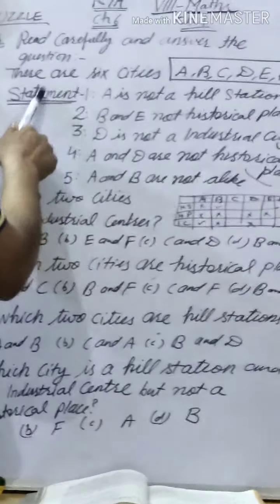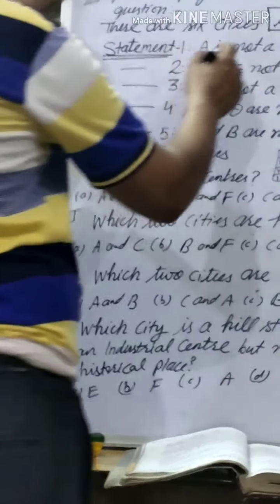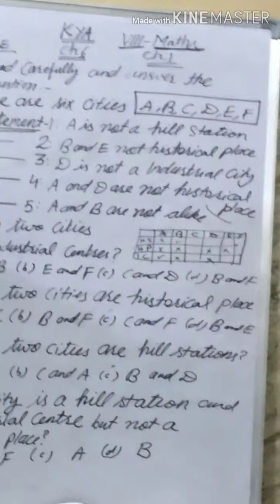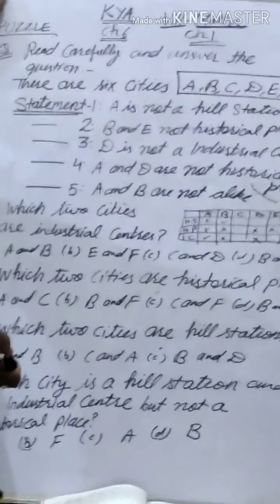He has given statement 1, statement 2, statement 3, statement 4, statement 5. So what is statement 1? City A is not a hill station. Only this one statement he has given.